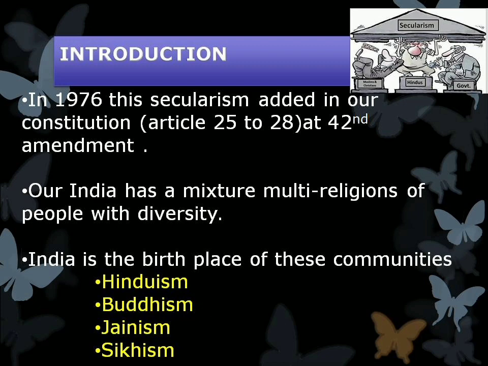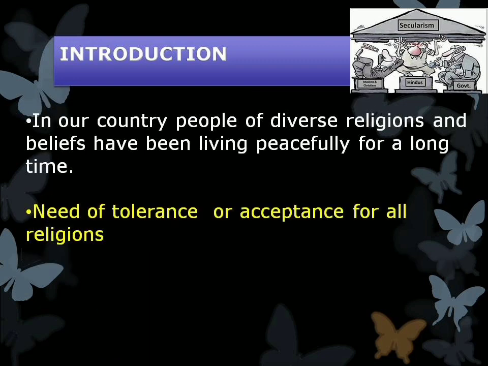See the next slide, children. In our country, people of diverse religions and beliefs have been living peacefully for a long time. Yes, even though we are from different diversities and follow different religious practices, still we are living peacefully for a long time in our country.